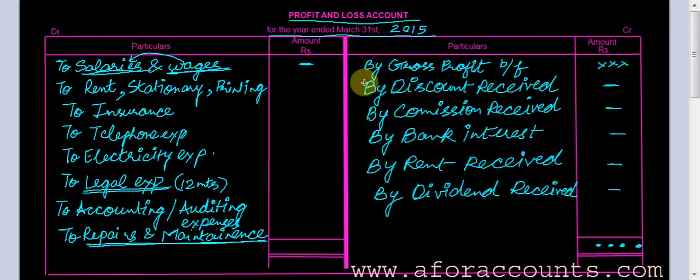Just keep on judging whether it is an indirect expense, and whether the benefit will be taken within 12 months. If both are yes, an indirect expense and the benefit will be taken within 12 months, you can blindly put it in your profit and loss account. It will give more clarity when we do the practical questions.